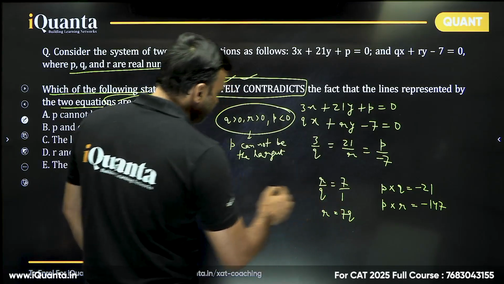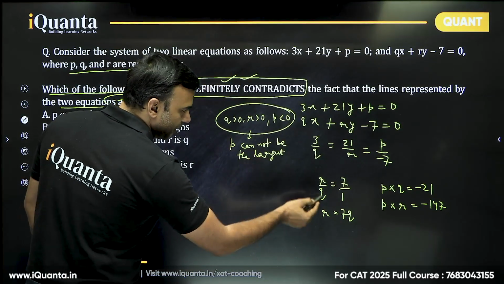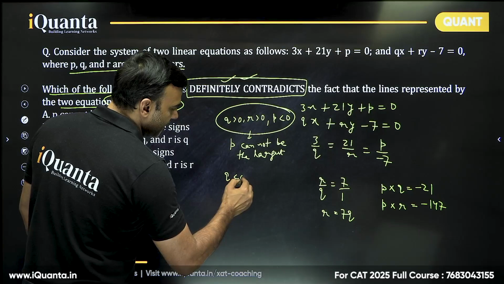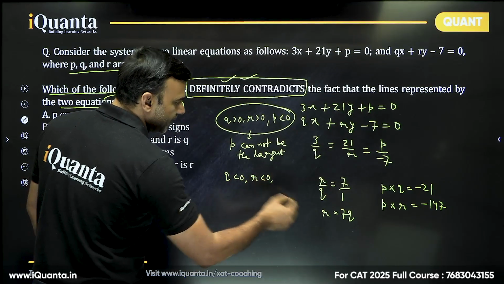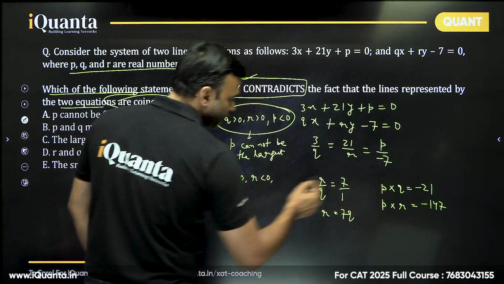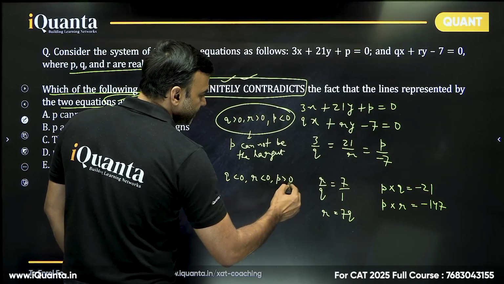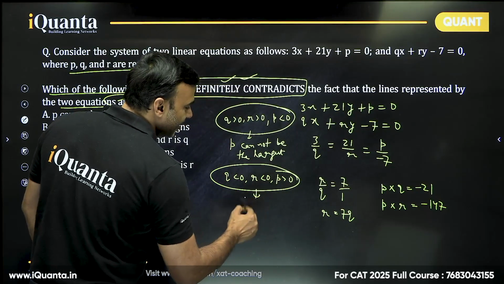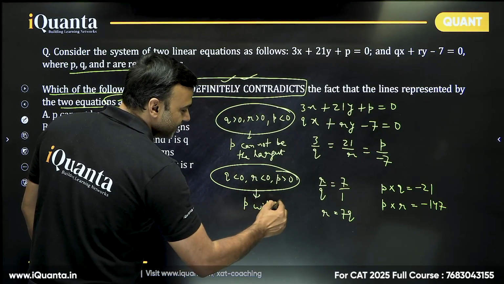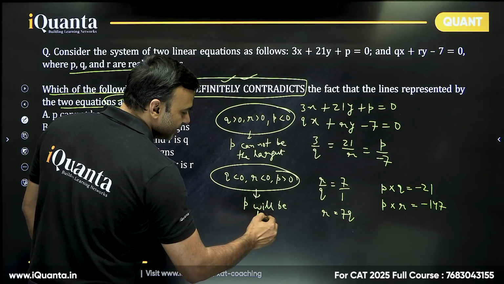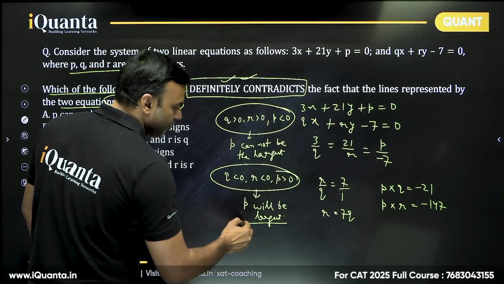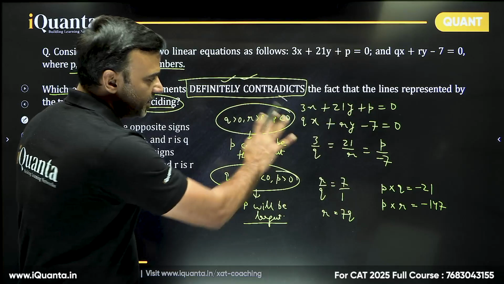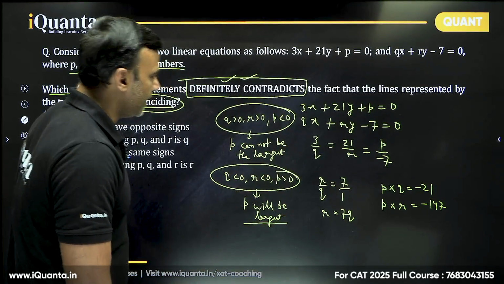Similarly, if I take both q and r to be negative, q negative, r negative, in that case p has to be positive. In this case, definitely p will be the largest. Right? So these are the things without getting into the complicated matters. We haven't even gone into complicated matters yet. Just by looking at this, this is all that we can say.